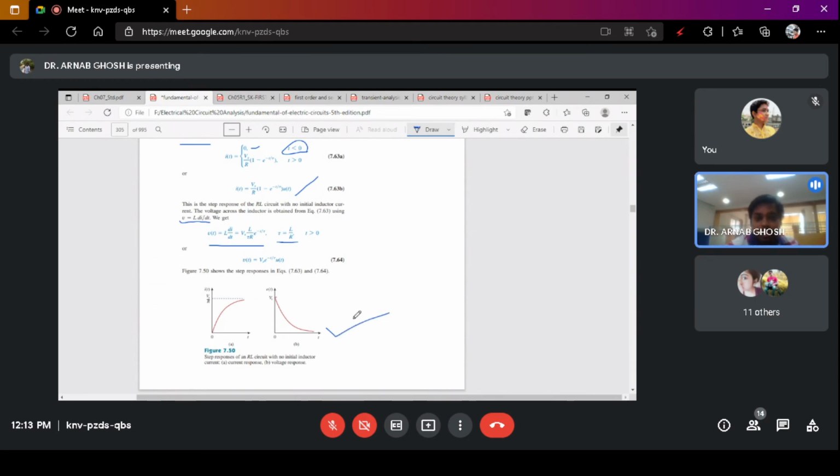So please follow these two graphs. When there is no initial inductor current, the current response will increase till the steady state value of Vs by R, and the voltage response will decrease from Vs to less than 1% of the original source voltage. So please follow these two.